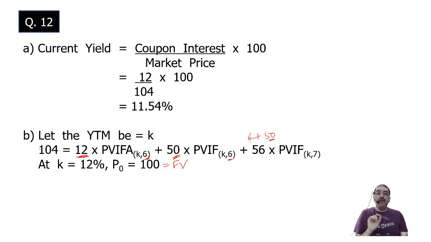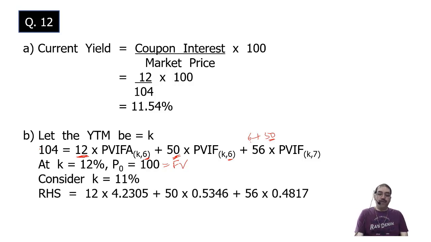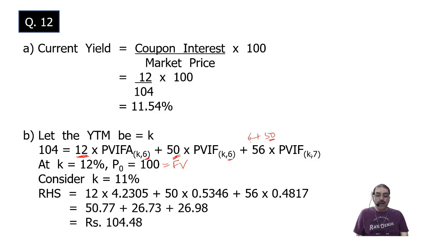That is 11%. When I take 11%, the value will be 12 into annuity factor at 11% plus 50 into PVIF at 11% for the 6th year plus 56 into PVIF at 11% for the 7th year. When I do this, market price comes to 104.48.